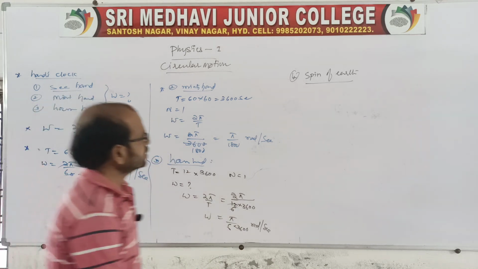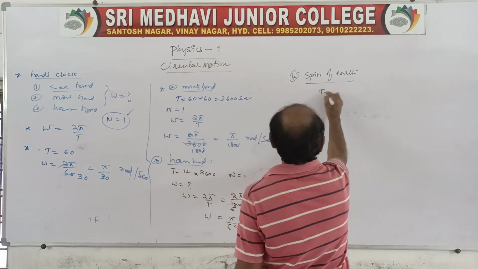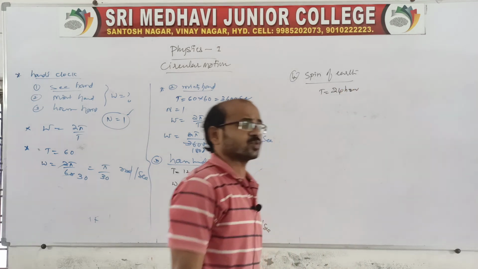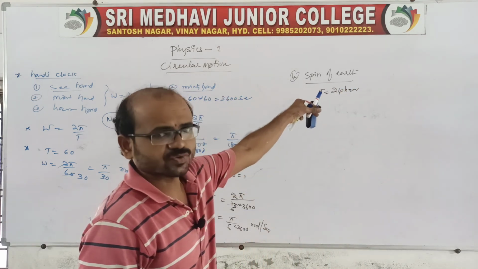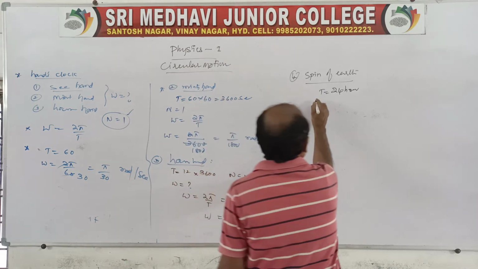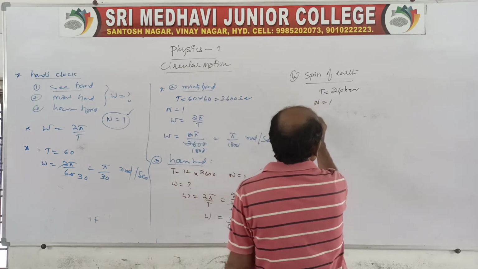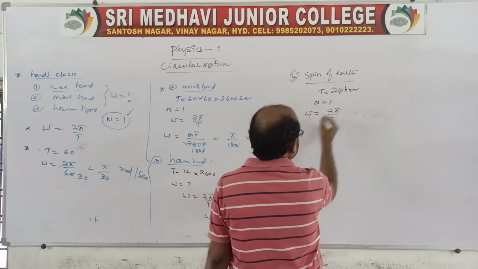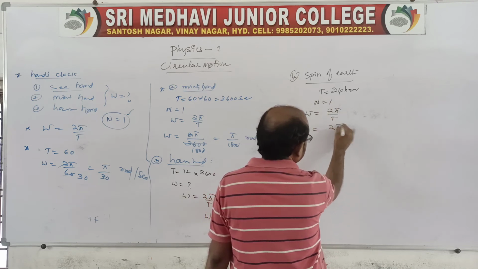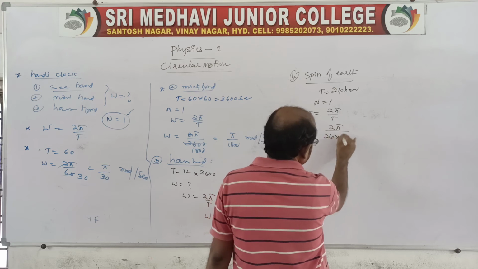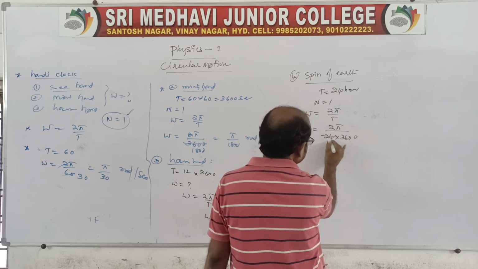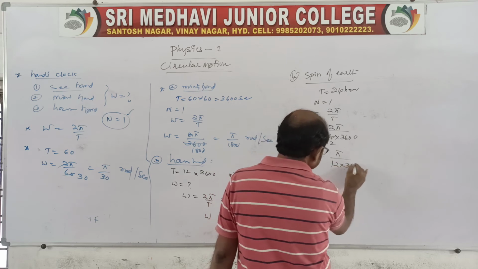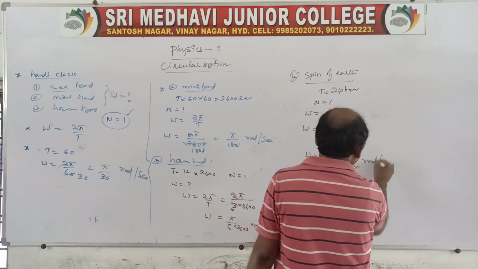So for the spin of the earth, the time period will be 24 hours, because to complete one rotation about its own axis takes 24 hours. With one rotation, omega is equal to 2 pi by capital T, where T is 24 into 3600. So it is pi by 12 into 3600 radians per second.